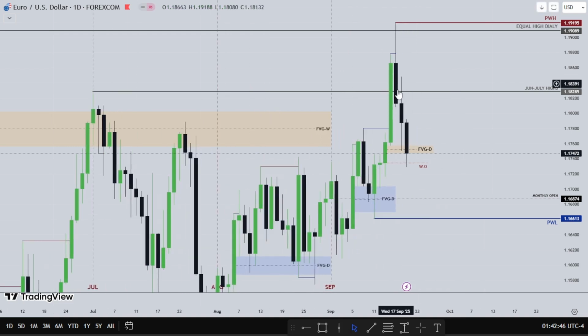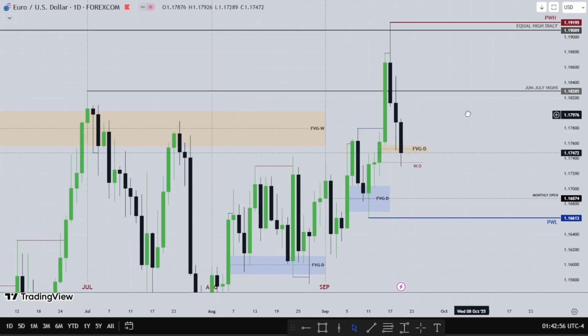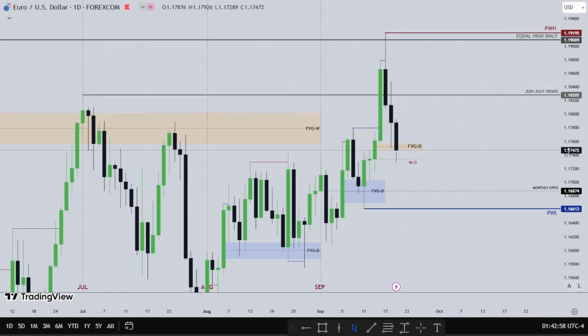Then on Wednesday, we put in the high of the week. Then Thursday trades lower. This fair value gap here is the target, right? Then Friday trades lower. So what am I expecting for the Euro, since we've expanded out? If this is a retracement to expand higher, or we'll see a reversal to go lower and take out all these lows.